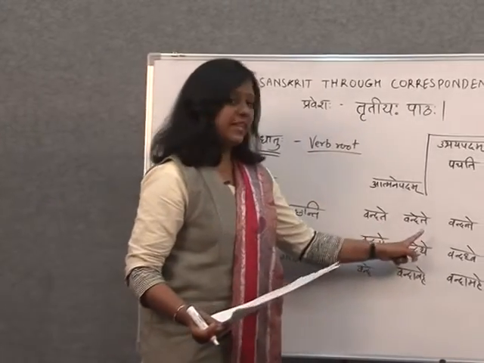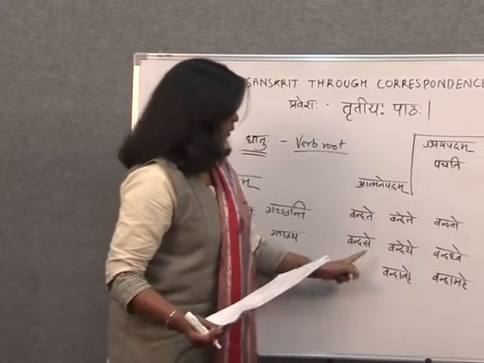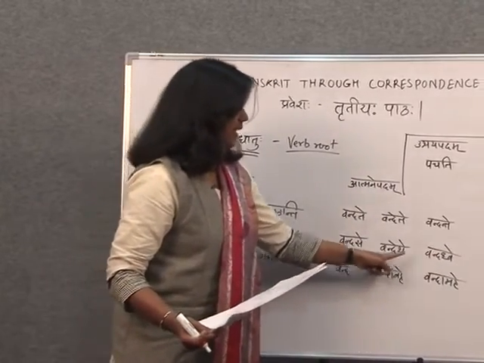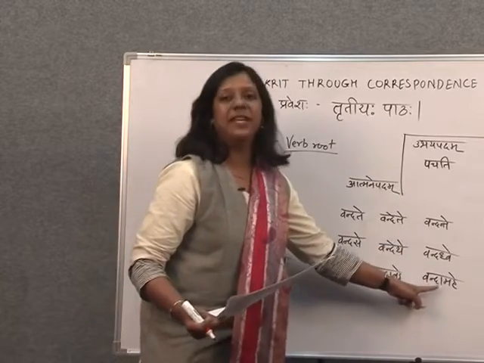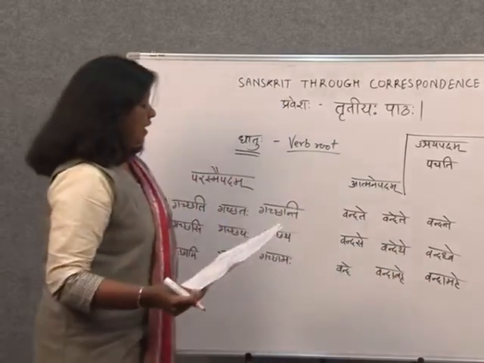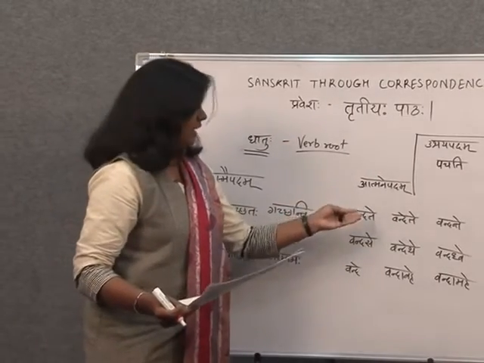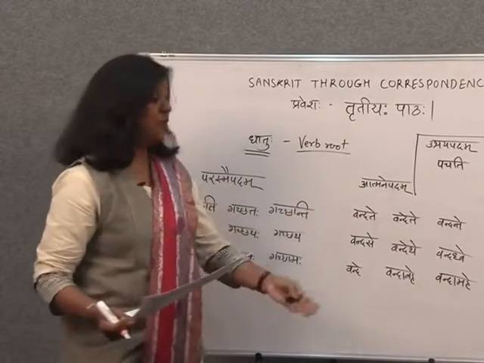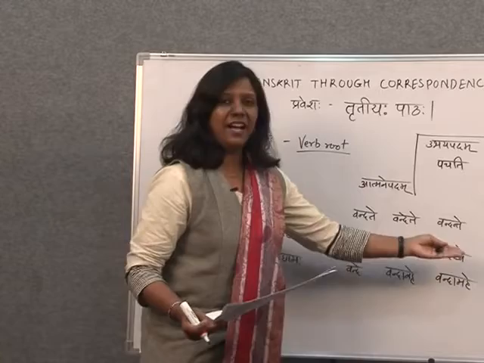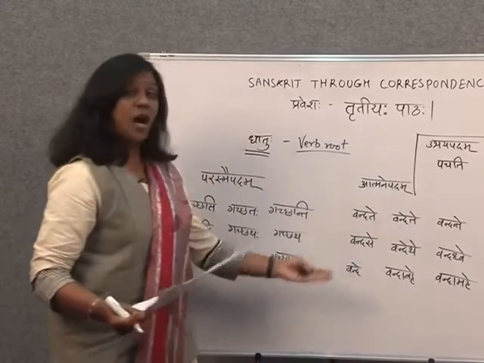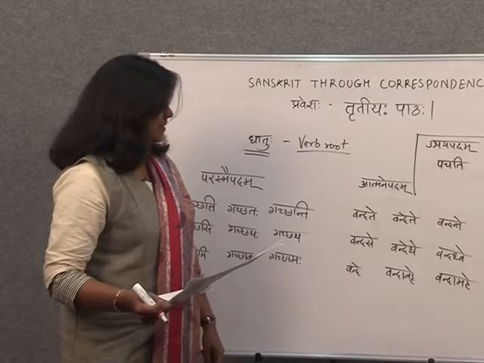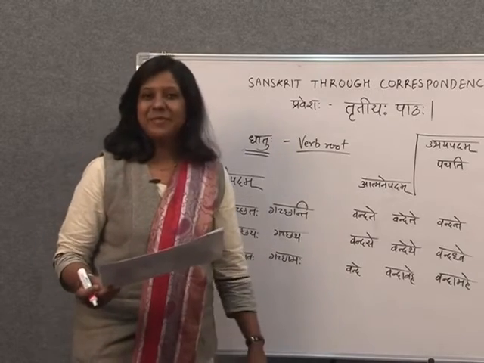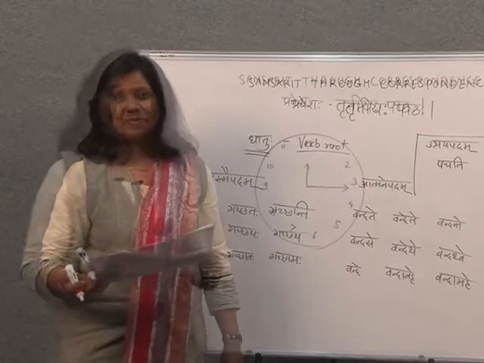Vandate, vandete, vandante, vandase, vandethe, vandadhve, vande, vandavahe, vandamahe. So balakaha vandate, balakau vandete, balakaha vandante, aham vande, vande mataram. So let's use this practice for atmane padam.